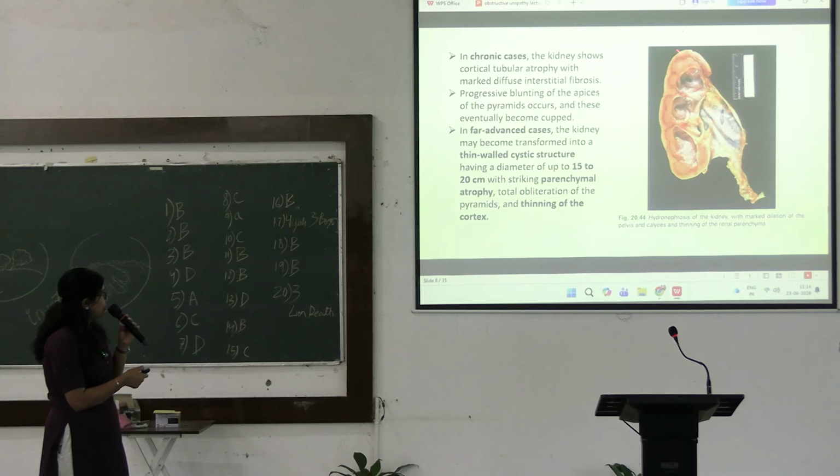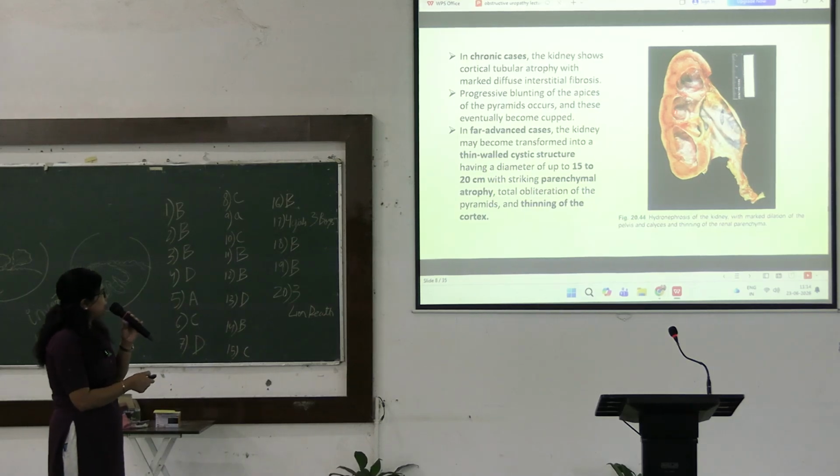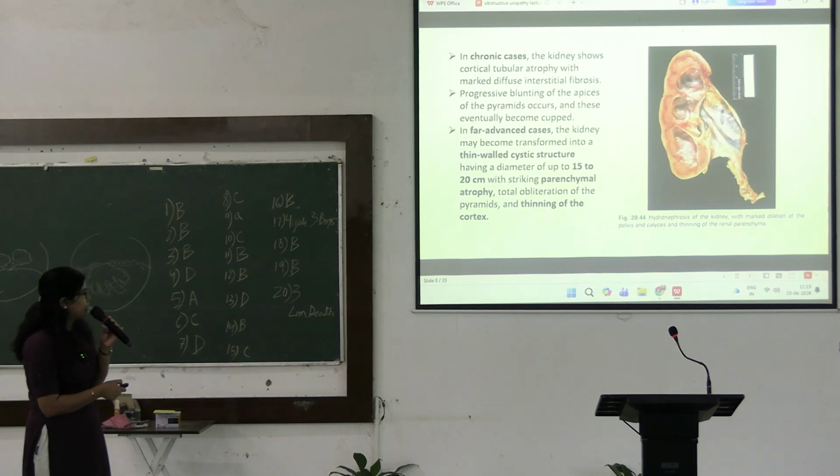Okay, and the kidney becomes transformed into this. If you can see this picture on the right side, the kidney becomes transformed into this thin-walled cystic structure having a diameter of 15 to 20 centimeters with striking parenchymal atrophy. So here we can see that the parenchyma is almost thin. Okay, the cortex is very thin, so this is thinning of cortex and parenchymal atrophy.